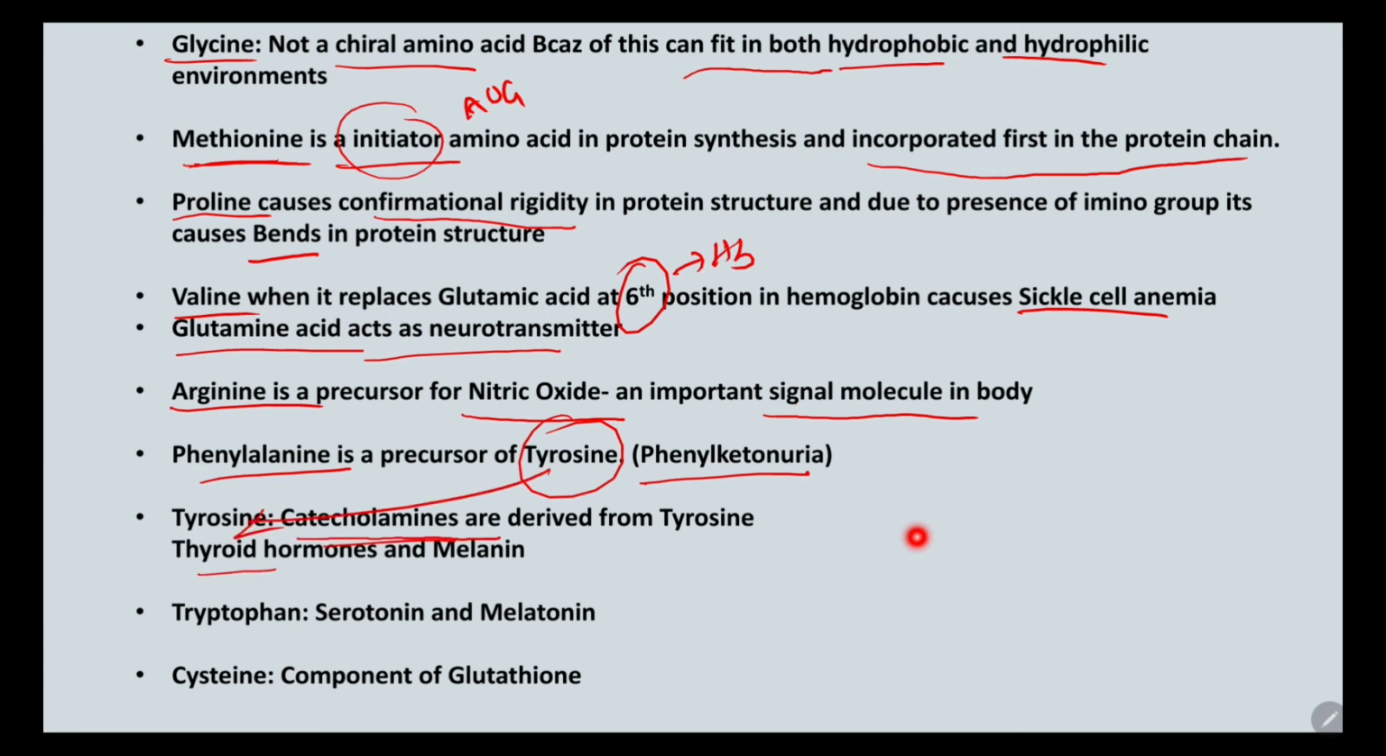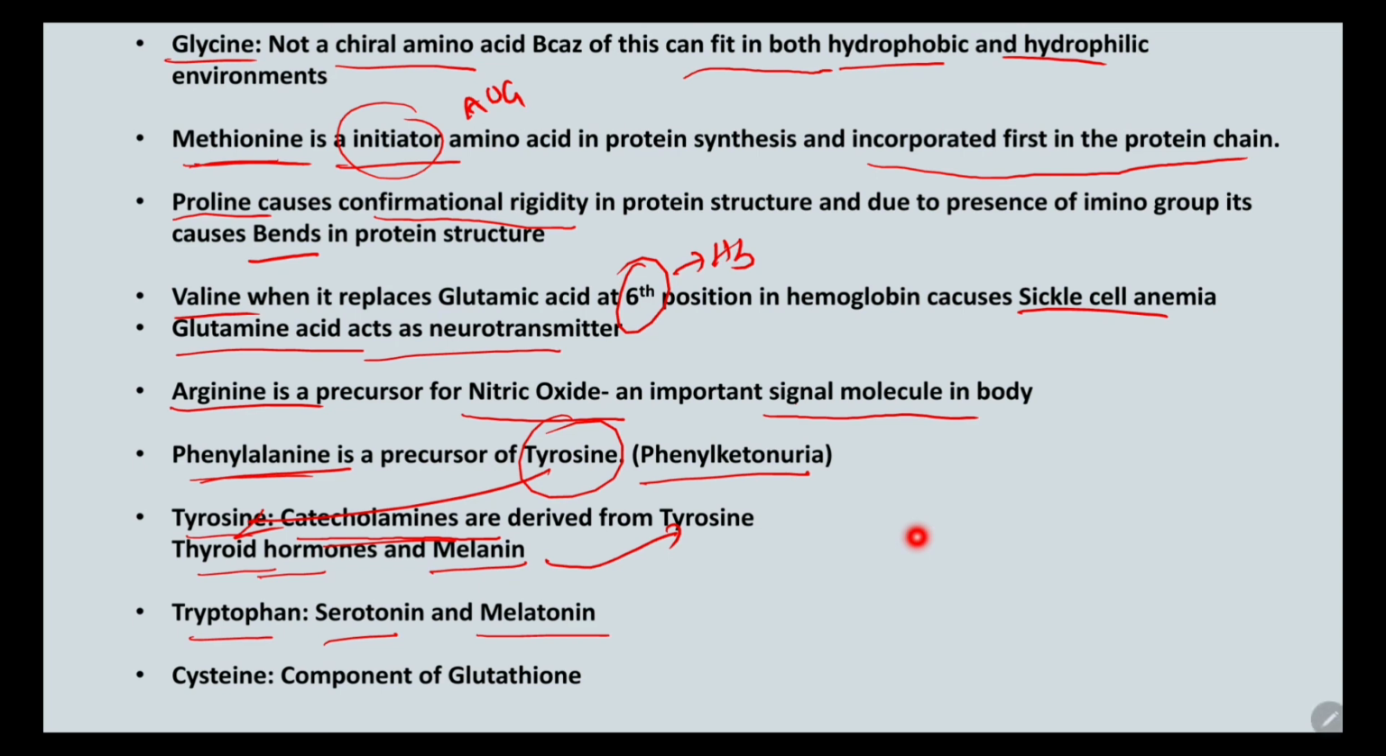Then next, catecholamines are derived from tyrosine, even thyroid hormones and melanin, the skin pigment. All of these are derived from tyrosine, but tyrosine itself is derived from phenylalanine. Then we have tryptophan. Serotonin, melatonin, all these neurotransmitters are derived from tryptophan.